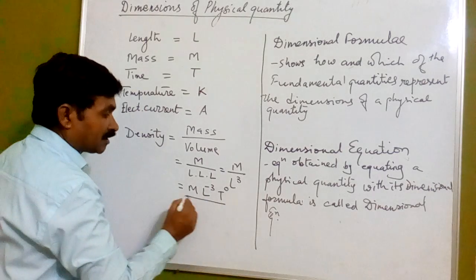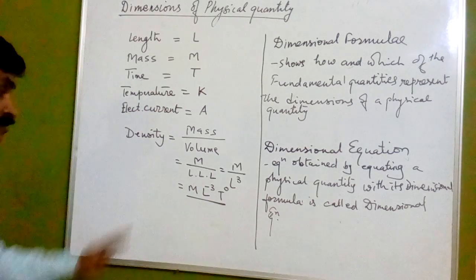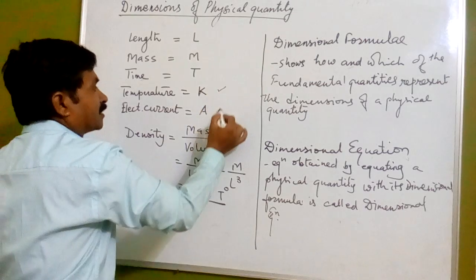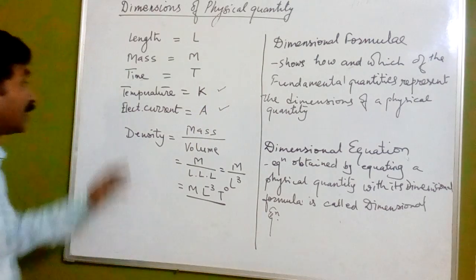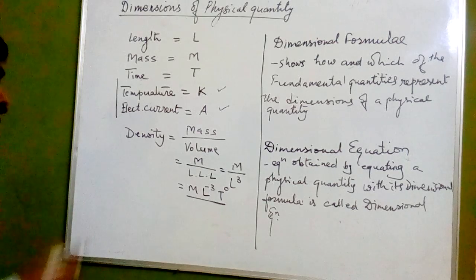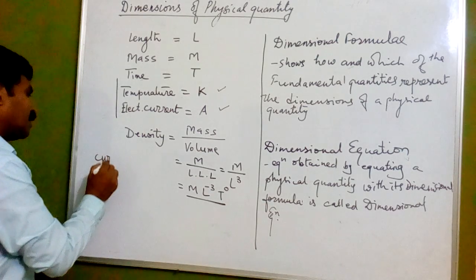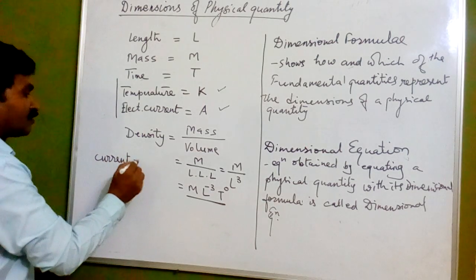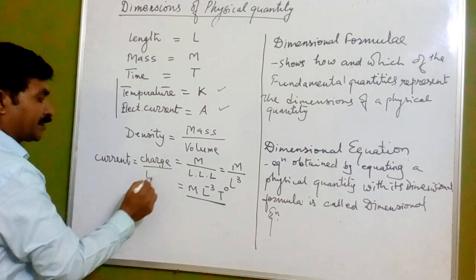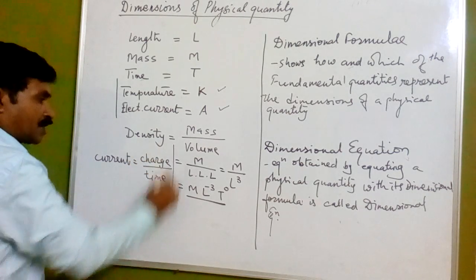Basically we will go with only these three quantities most of the time. We are not going with K, and whenever it is required then we will go for this. Okay, now simply, electric current is equal to charge upon time, the time rate of charge.